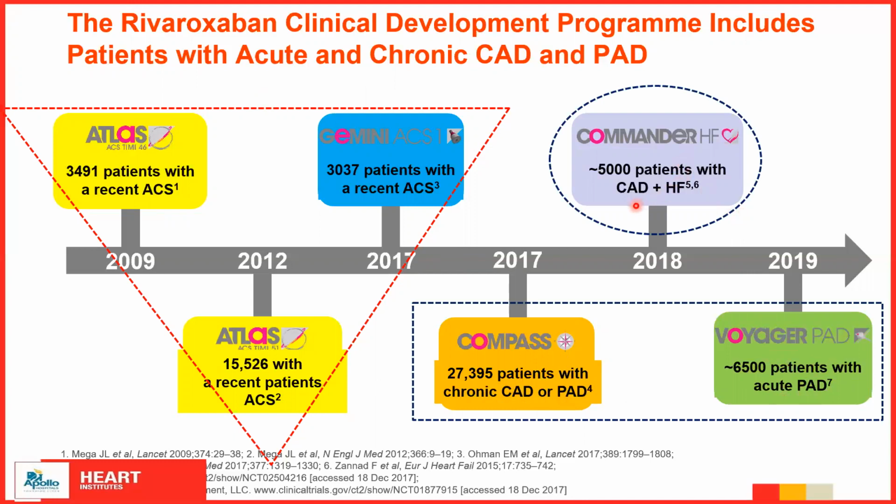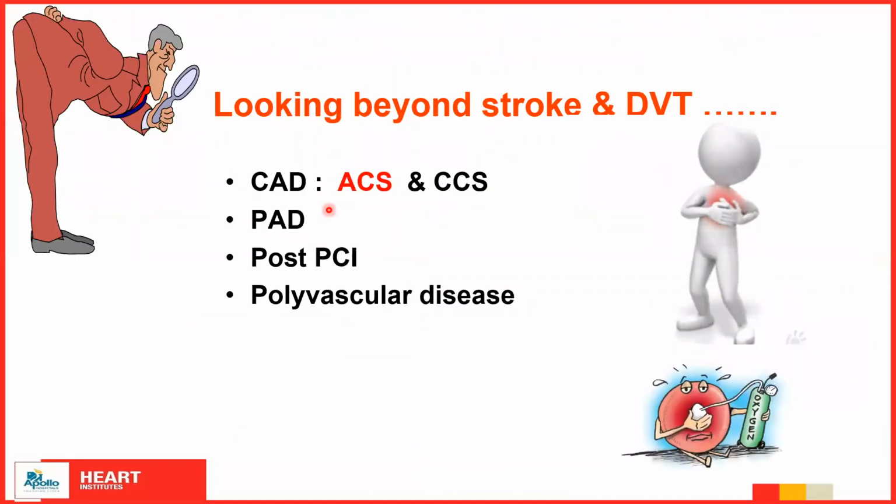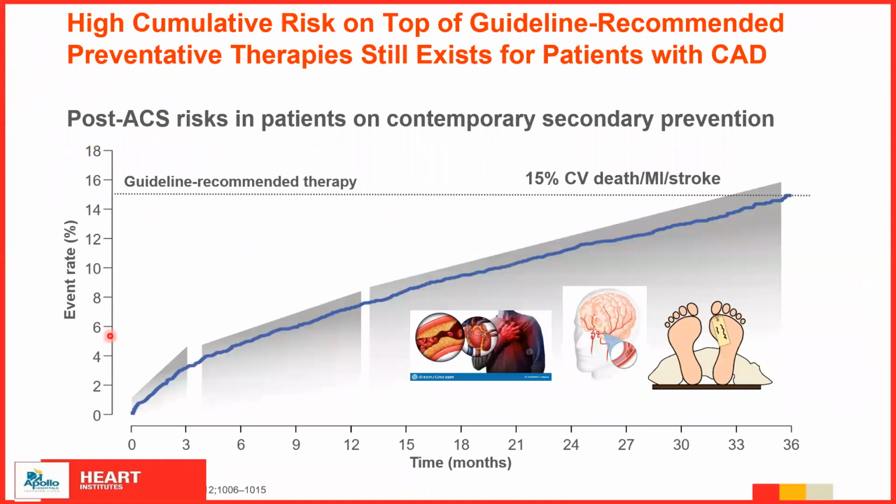Now, first let us come to acute coronary syndrome, when the patient presents with acute symptoms. Is there a role of Rivaroxaban? Let us try to see. These post-ACS patients, in spite of guideline-recommended therapy, have almost a 15% rate of cardiovascular death, MI, and stroke as the patient passes through almost 3 years. So how do we prevent this 15% incidence of events that do occur?